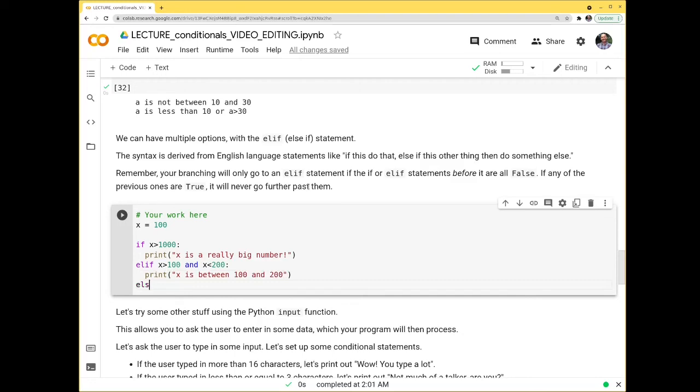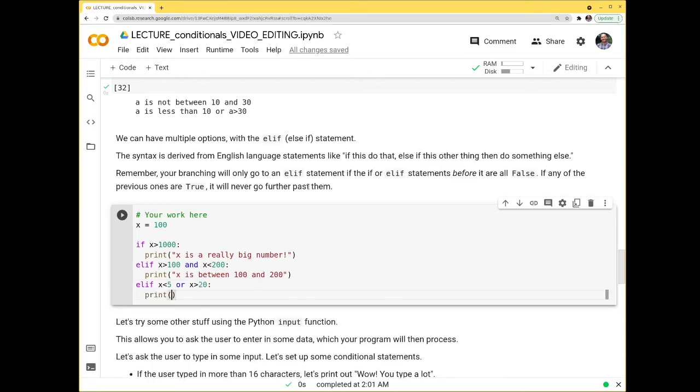We could have another elif here saying that if x is less than 5 or x is greater than, let's say, 20, print "x is less than 5 or x is greater than 20."